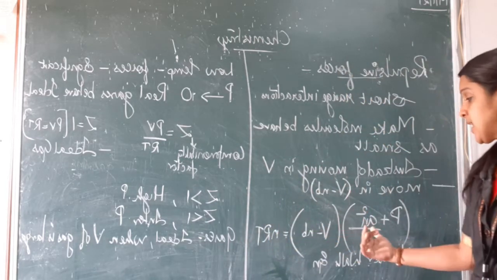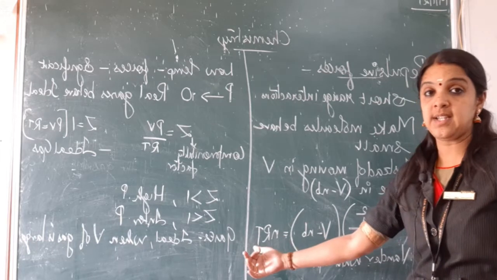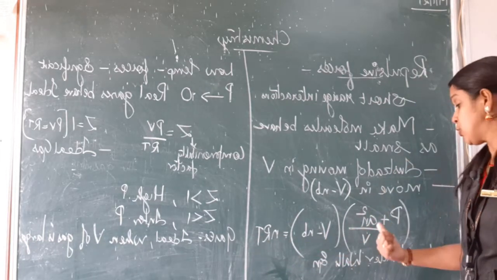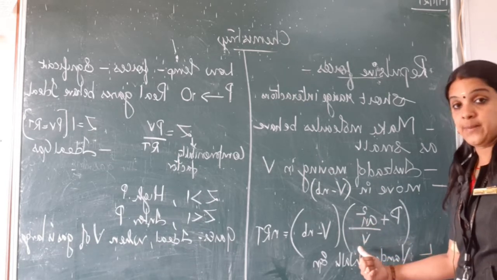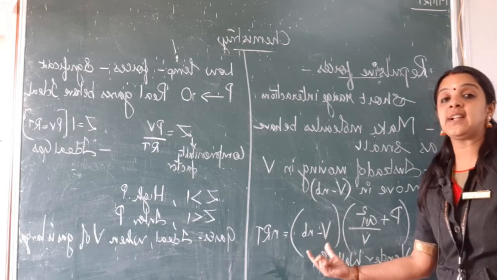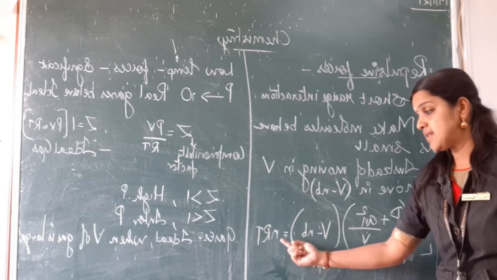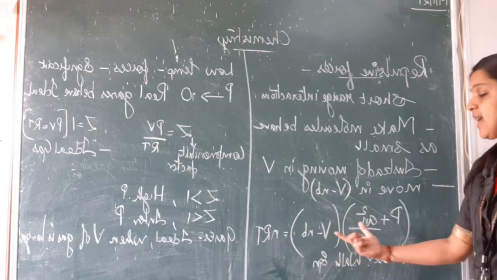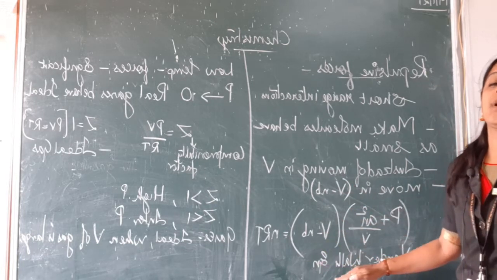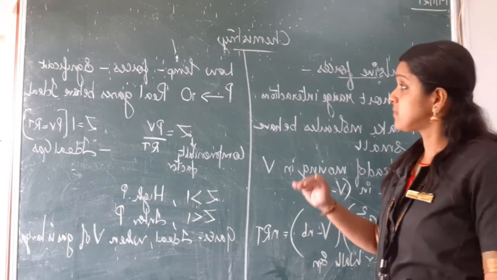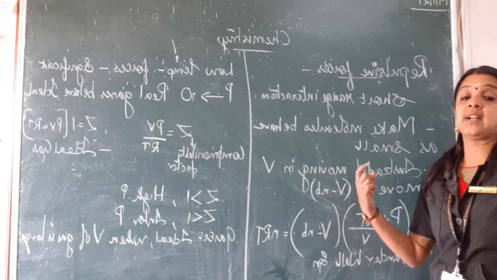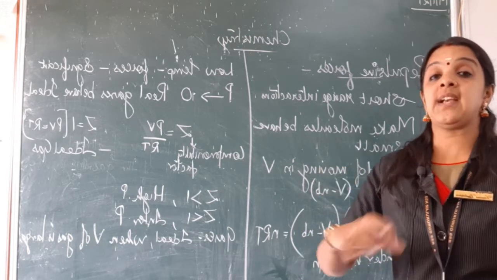In such cases, when I say PV is equal to nRT, in place of the pressure, let me substitute P plus an²/V², which is the pressure of a real gas, and also the volume of the real gas, V minus nb, equal to nRT, where a and b are the van der Waals constants, and the whole equation we call the van der Waals equation. So these are the negligible changes in the volume and the pressure that have been created among the gas molecules.